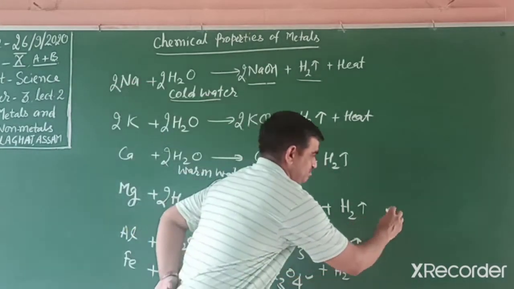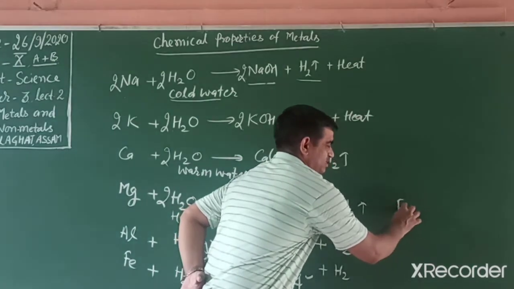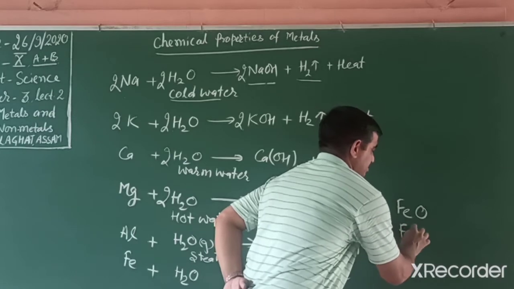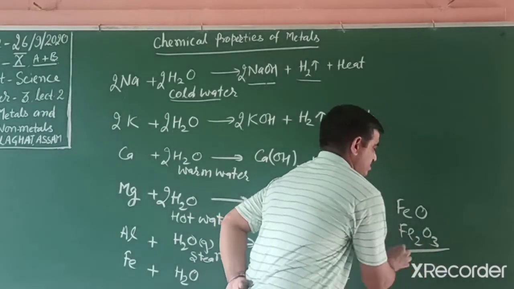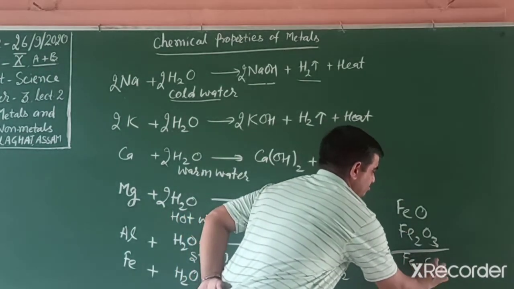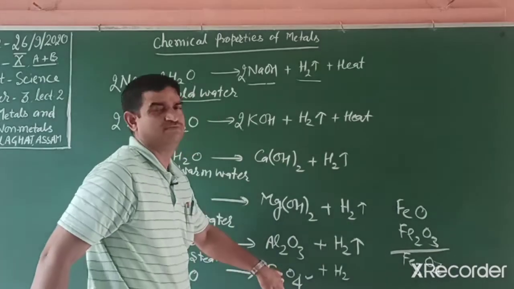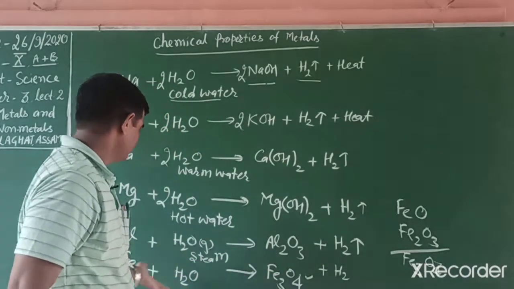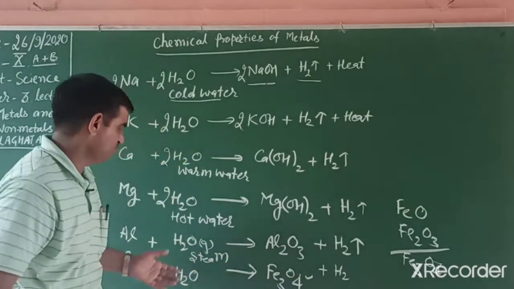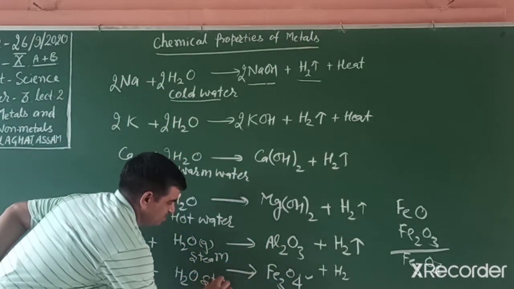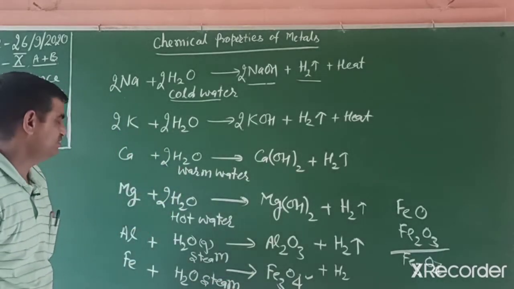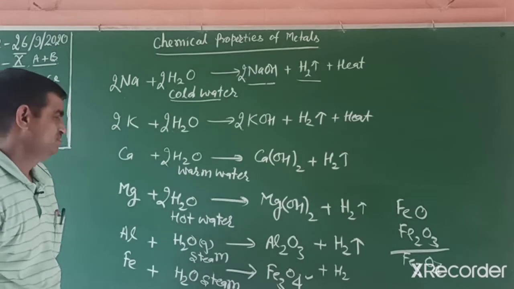These oxides are of two types. Iron has two types of charge, +2 and +3, so it forms ferrous oxide and ferric oxide. When we combine them, we get the formula Fe3O4. So this one is a mixed oxide. Due to this mixed oxide, iron reacts only with steam in vapor state. Zinc also reacts with steam. Other metals, silver and gold, do not react with steam.